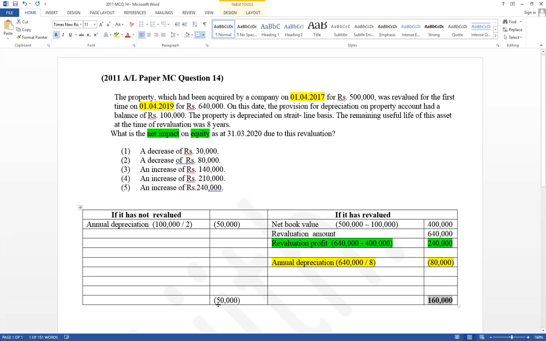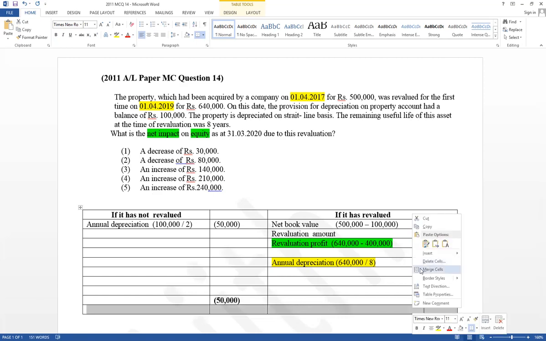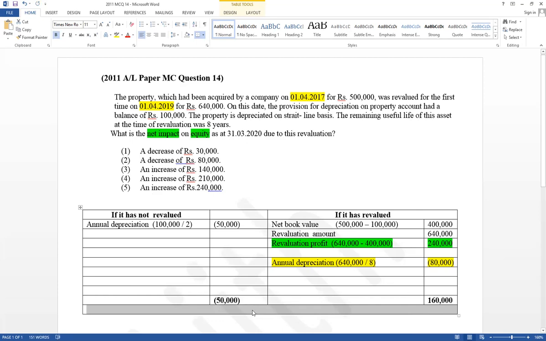If it has not revalued, equity decreases by 50,000. Now the net impact on equity: this is the way you have to calculate net impact. Think about the difference value. If it has revalued, as a result of revaluation profit equity increases, and as a result of depreciation profit decreases, equity decreases. This is the effect for equity if it has revalued.